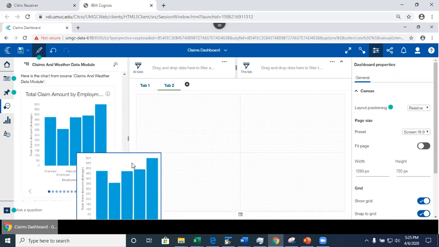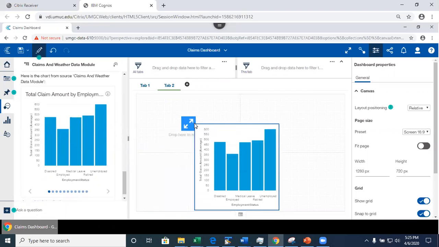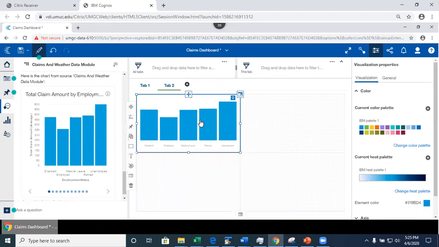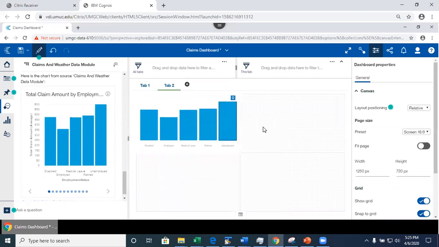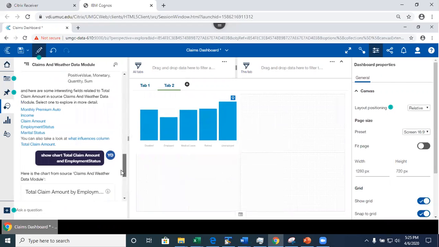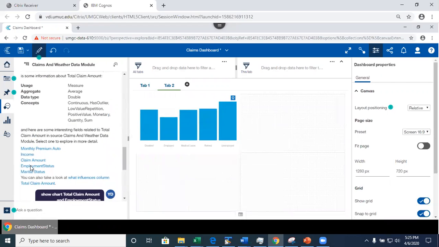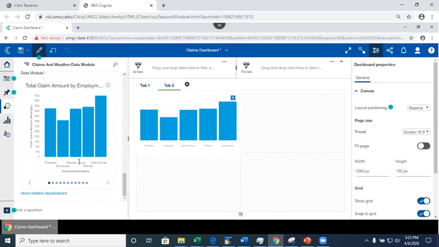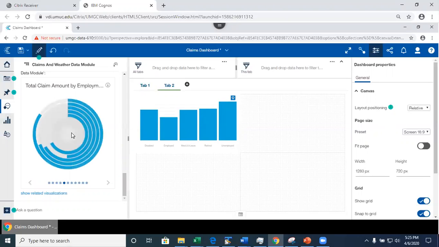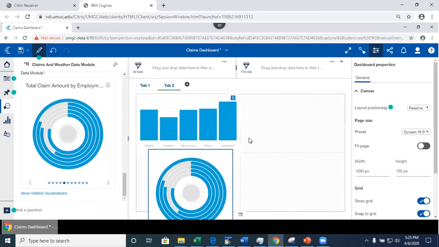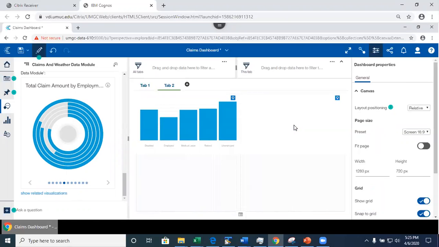I can take this and drag and drop. See this? Nice and easy. I can drag and drop, or I can do it like this too. Then I could also edit the visualization. For example, I can do this. See this? I did this.